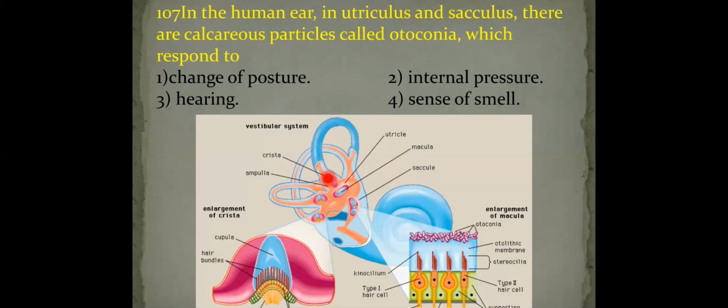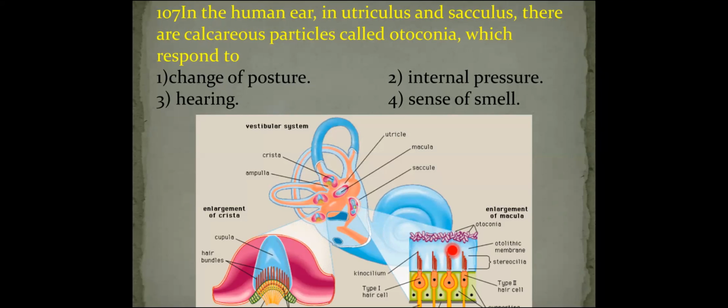The otolith organ consists of utricle and saccule. The sensory ridge present in the utricle and saccule is called the macula. You can see in the diagram, this is the macula.